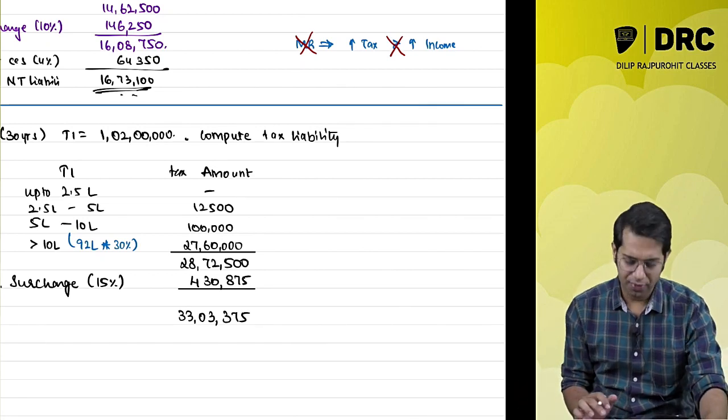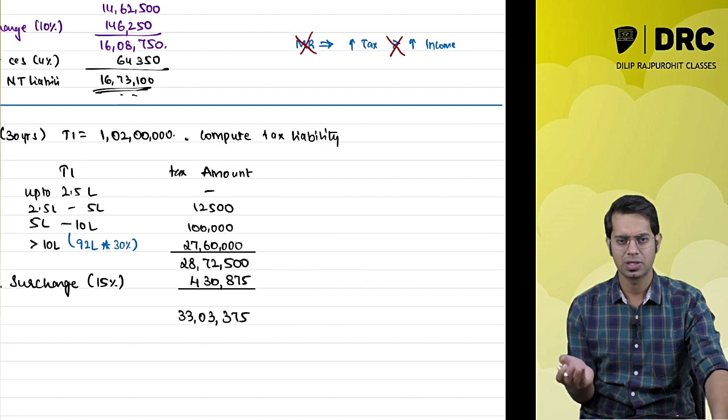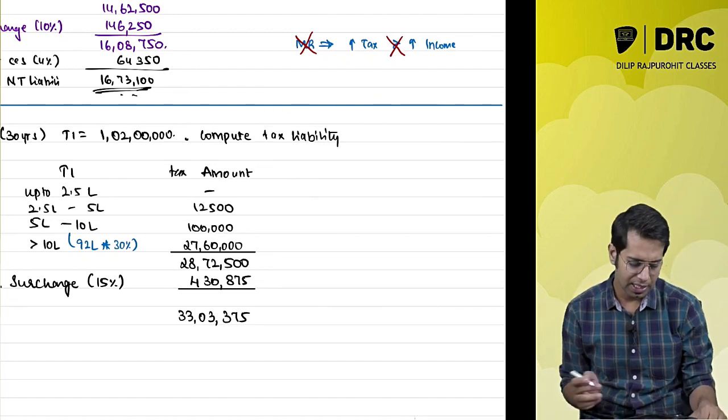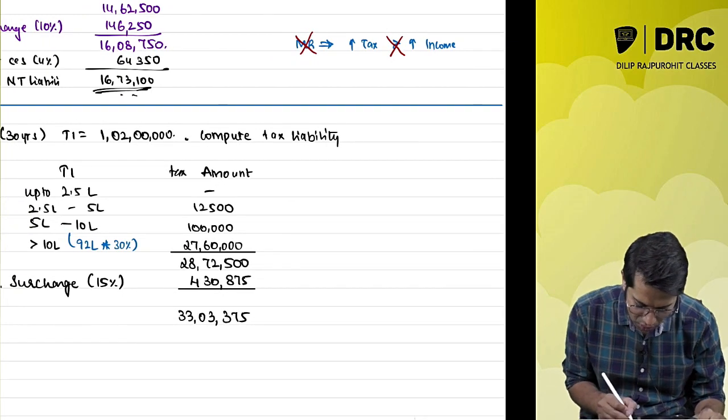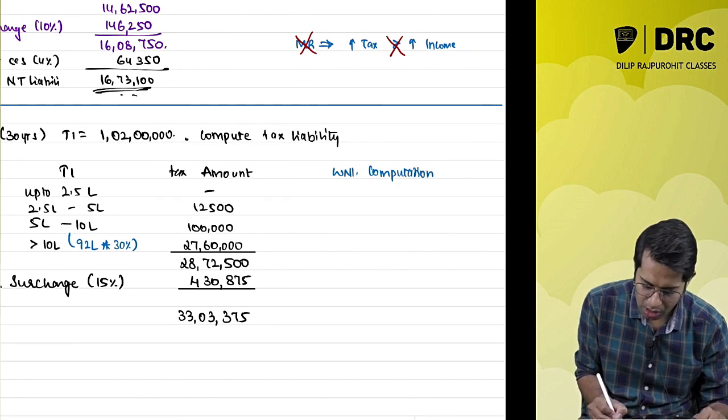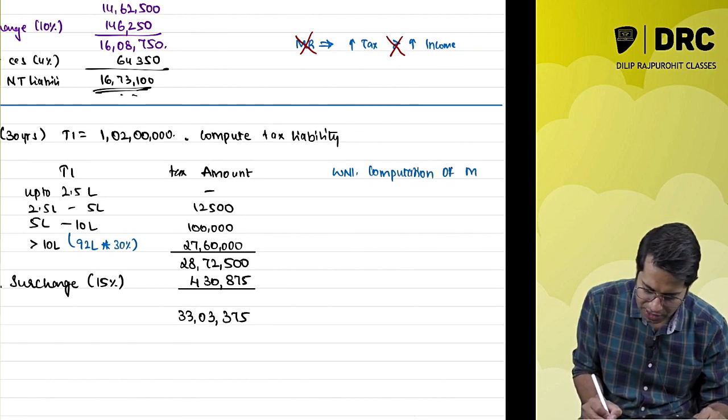If there is a difference, then obviously the difference. So if the tax amount is more than the income amount, then the difference will be what, sir? The difference will be marginal relief. So I am going to do a working note. Working note number 1, computation of marginal relief.